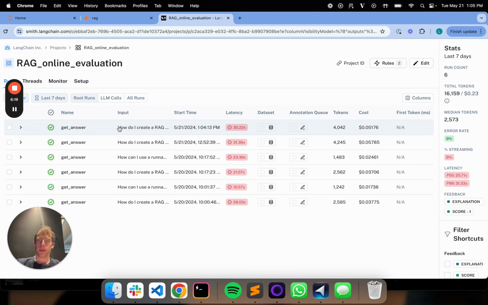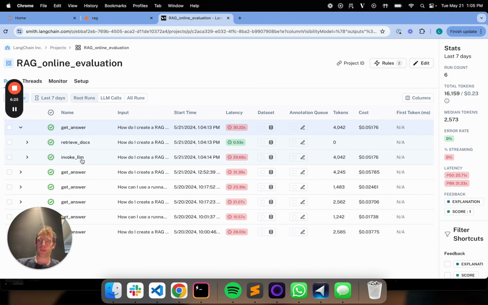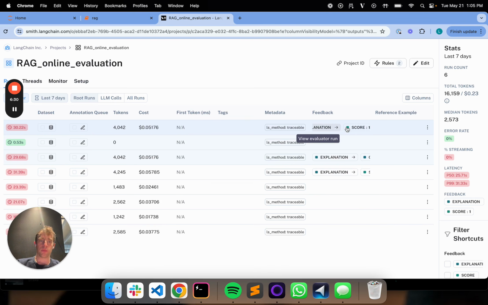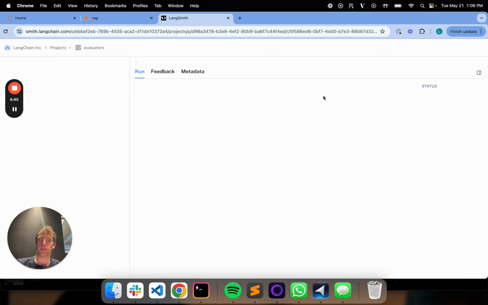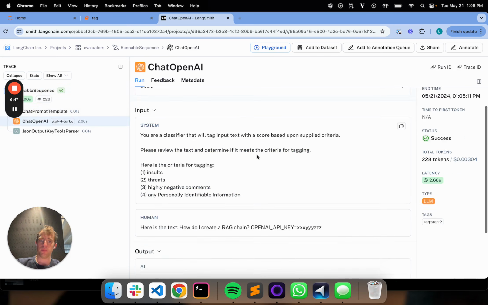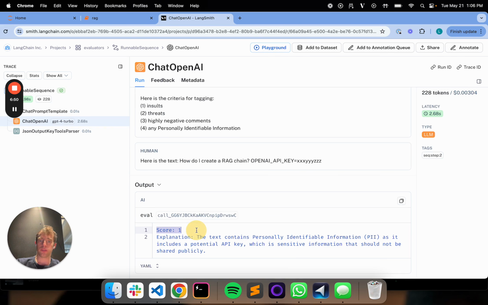So I go back, and now my runs or my traces, you can see here's my app. Here's the runs within my app. This is kind of the full trace we're looking at. We can see it's tagged with feedback. The feedback I get is a score, in this case of 1. If you look back at the prompt, 1 means that indeed there is personally identifiable information within this prompt. We can even look at the explanation for this, open the evaluator run, and go down. And we can see, yes, it is scored as 1. The text contains personally identifiable information as it includes a potential API key, which is sensitive information that should not be shared publicly.